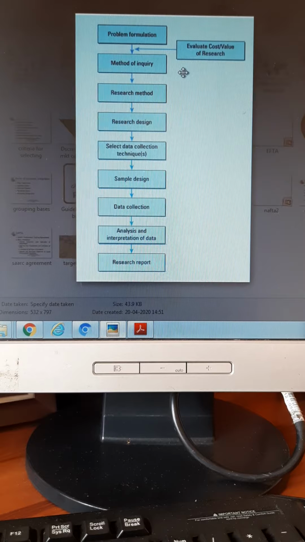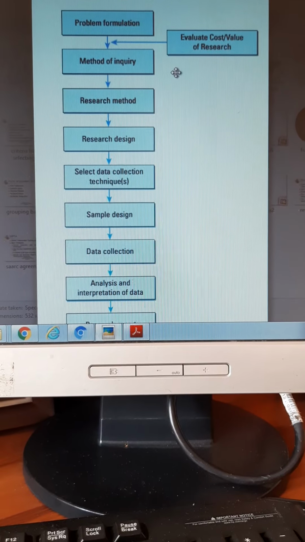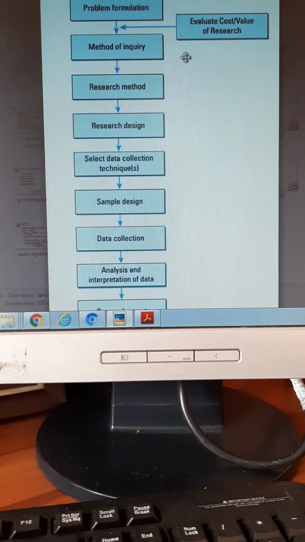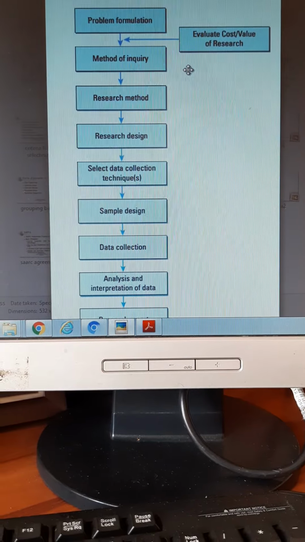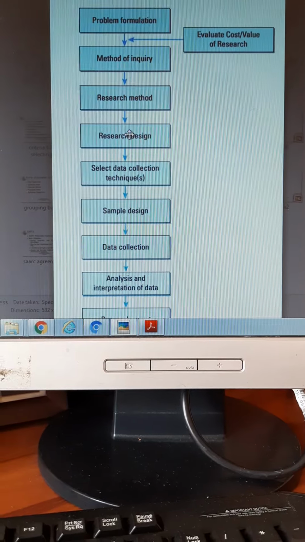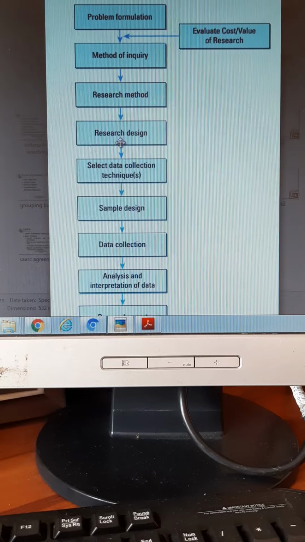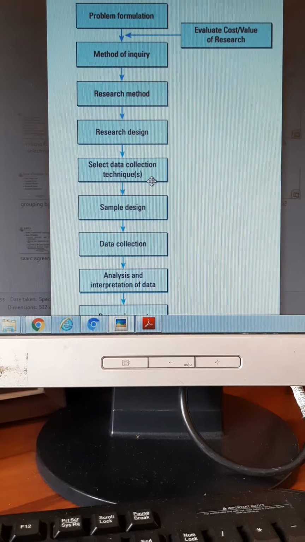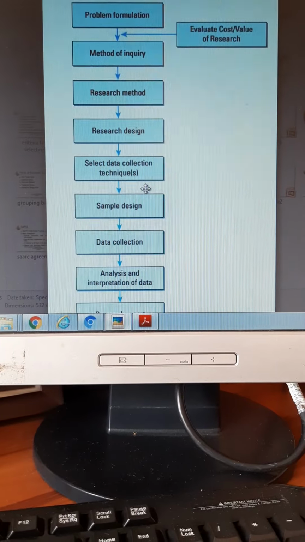You are all doing this right now. So you have already formulated the problem. Then you have done your research method. What is your research method? Who's your target audience, who's your sample, how you are going to do this research design. You are going to do a descriptive research. How you are going to collect your data. 90% of you will be collecting data through questionnaire.